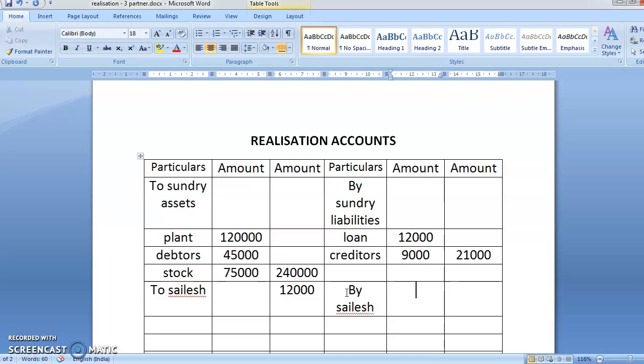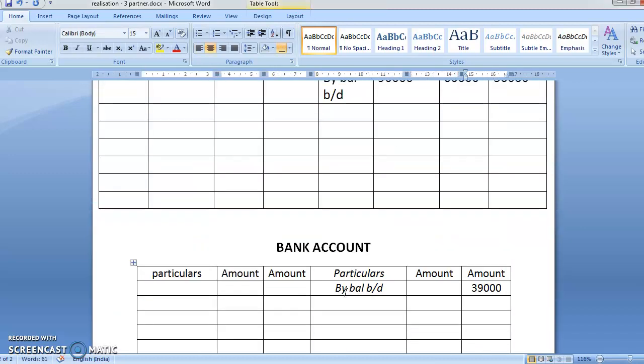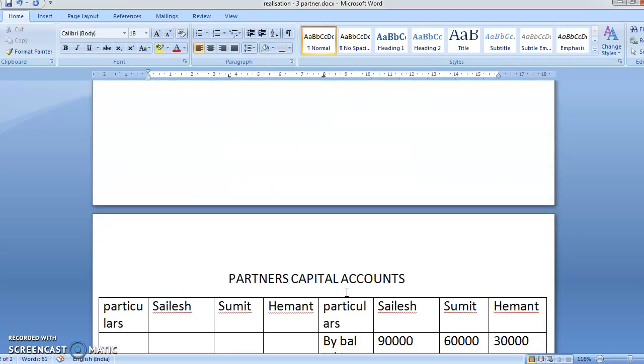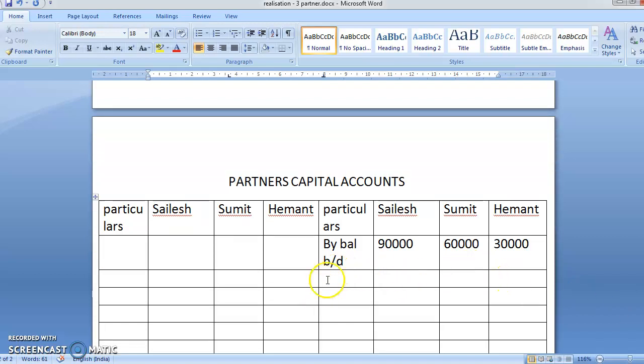So now in Shailesh's account, what is the value of debtors? Debtors is 45,000. See, when partners take away an asset, the journal entry is partners capital account debit to realization account. And when partners take away a liability, the journal entry is realization account debit to partners capital account. Chalo. So in partners capital, for taking a liability, it will come as by realization account.